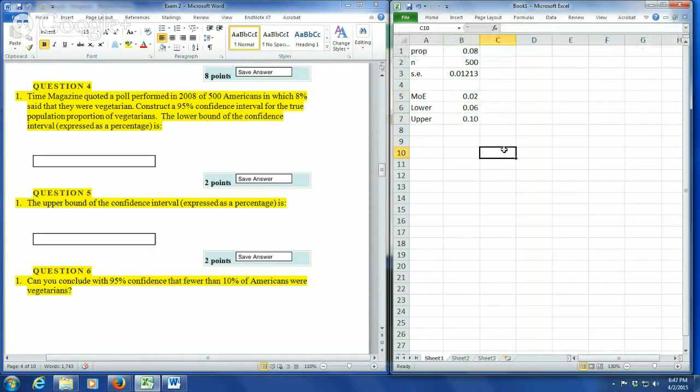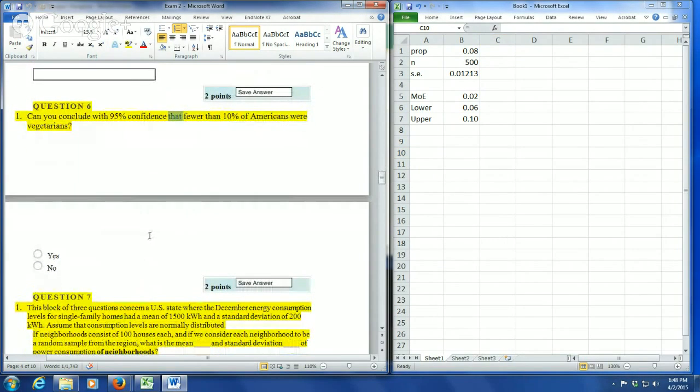The answer is yes. It looks like with 95% confidence, we believe that the population proportion falls between 0.06 and 0.10, all of which is less than 10%. Or actually, I'm sorry, I'm including 10% in this, but the question is actually, can you conclude with confidence that fewer than 10%, meaning that 10% could not be included in the confidence interval? So because 10% is included in the confidence interval, the answer to this question is no, we cannot conclude that fewer than 10% are vegetarians because 10% is part of our confidence interval.